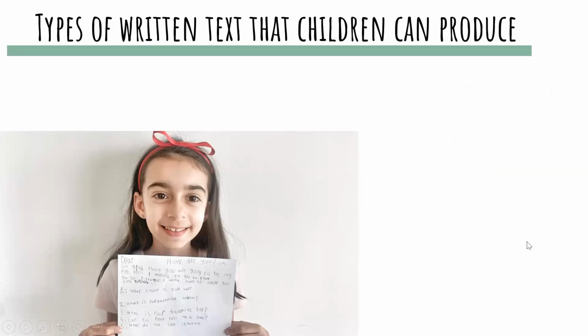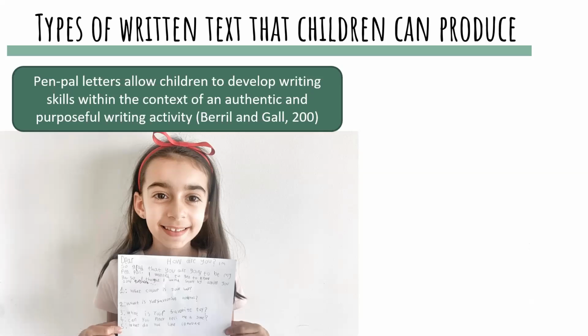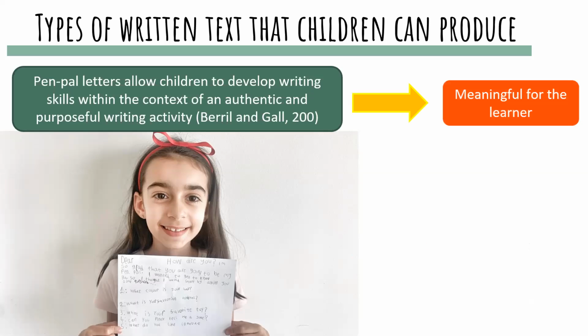So here we have some types of written text that children can produce, right? For example, we can have simple letters. Letters are very common as a writing activity, right? Well, because it has a purpose. You're going to write a letter for someone. Also, they are very authentic. And another very important thing is that it is meaningful for the learner. If you ask the children to write a letter about a friend or about a family member, it's going to be meaningful for them, right? I'm going to write a letter for my sister or for my dad, so they have this meaningful purpose.